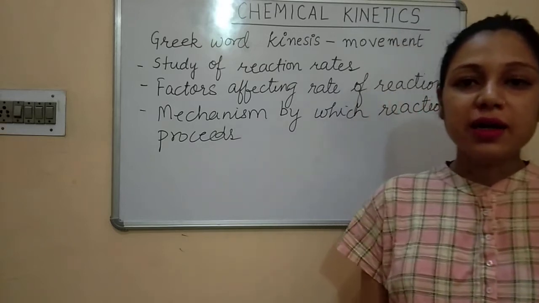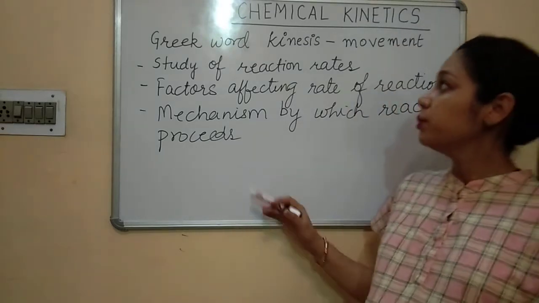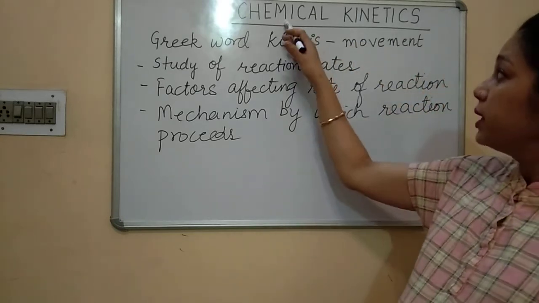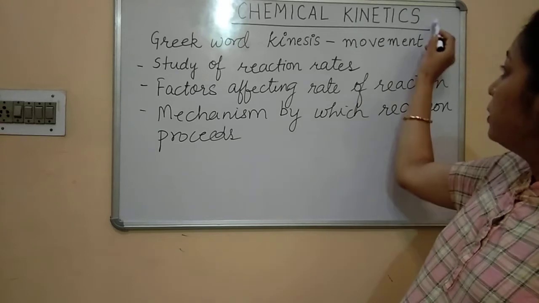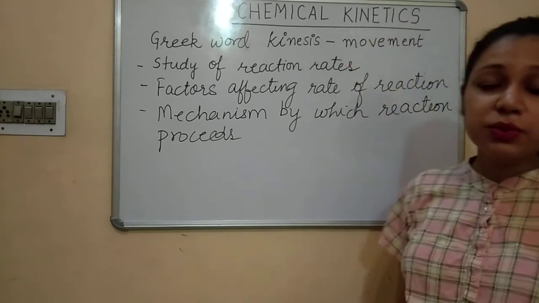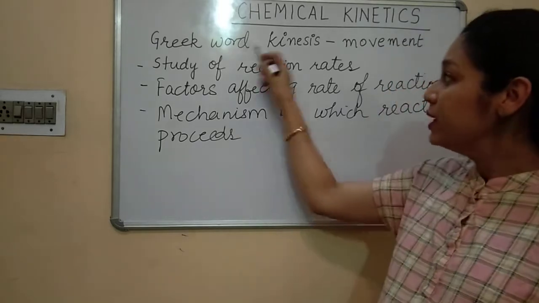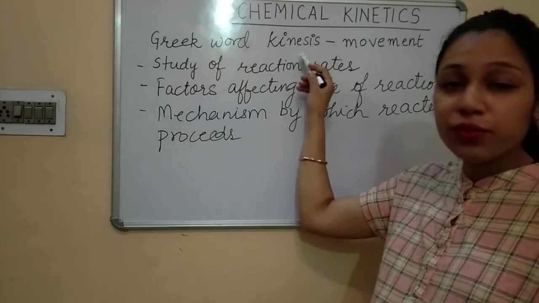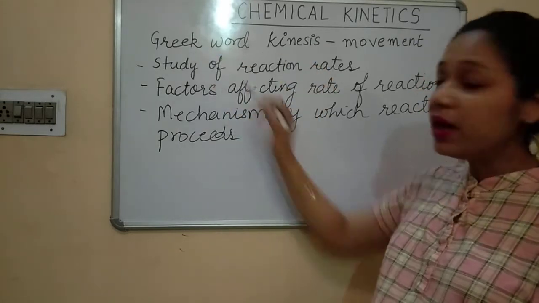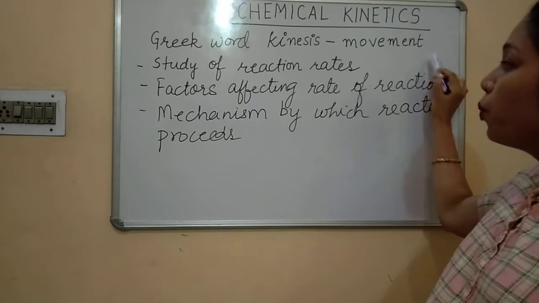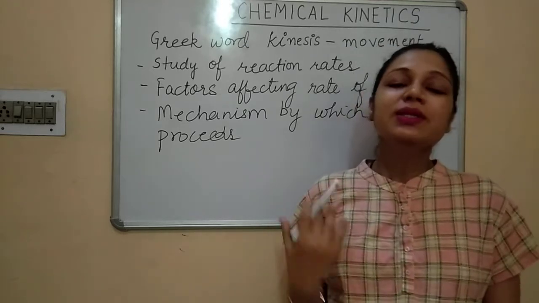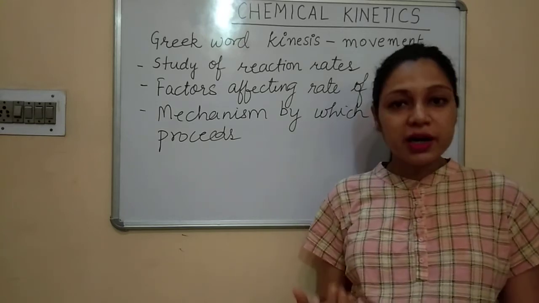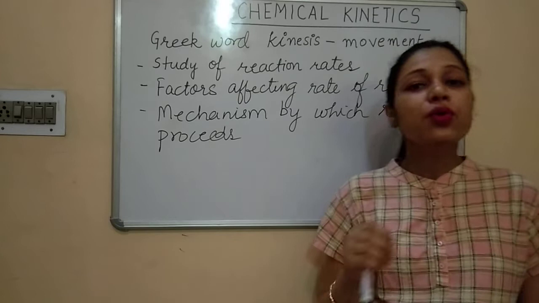So today we'll be starting with the fourth chapter of your class 12 chemistry, that is chemical kinetics. This term chemical kinetics, the term kinetics is derived from the word kinesis, where kinesis is a Greek word which means movement. So here children will be studying about the movement basically. Now who is moving, where it is moving, that we will try to know.